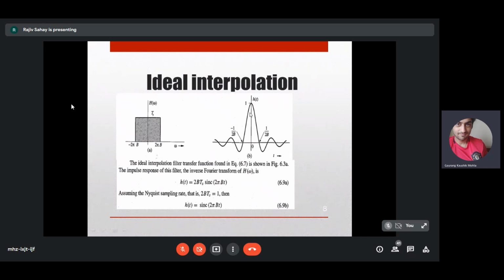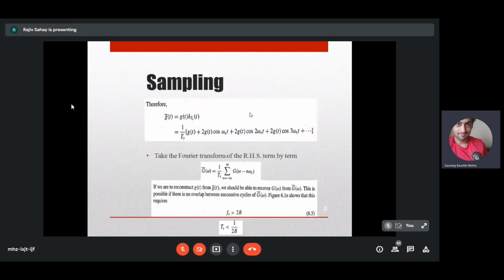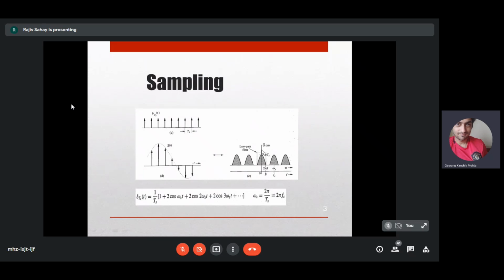so what is happening here? You are trying to take out this particular spectrum. Are you able to see my cursor, everyone? Can you see my cursor? Yes, sir.